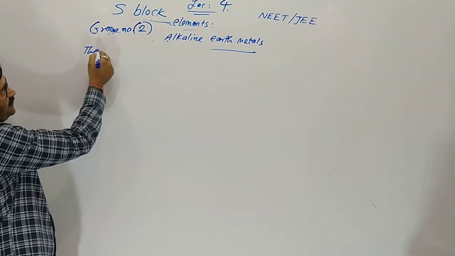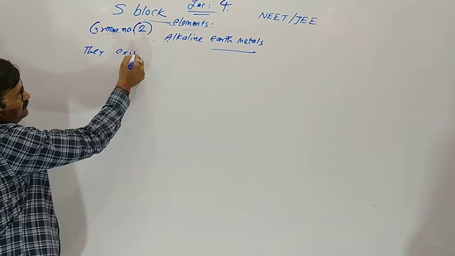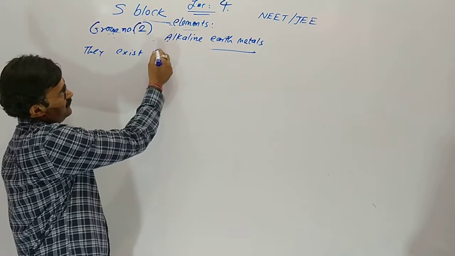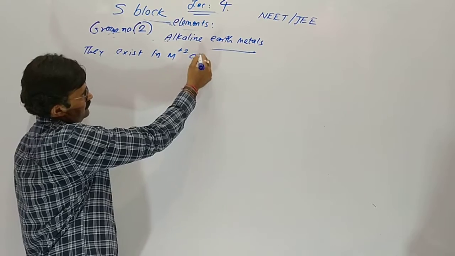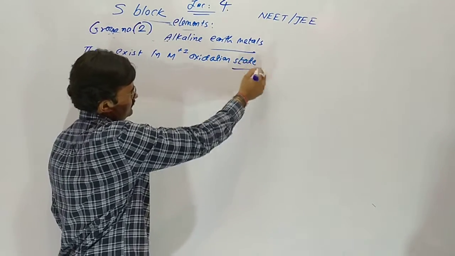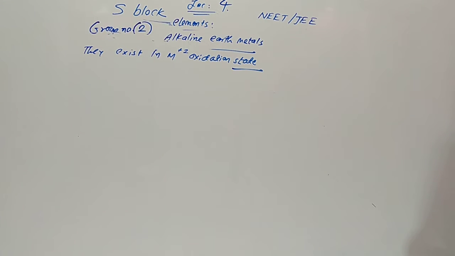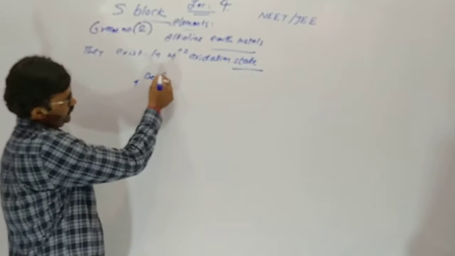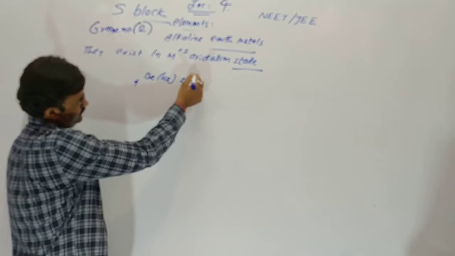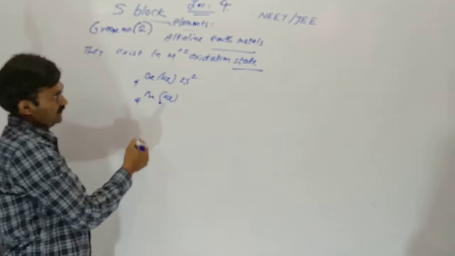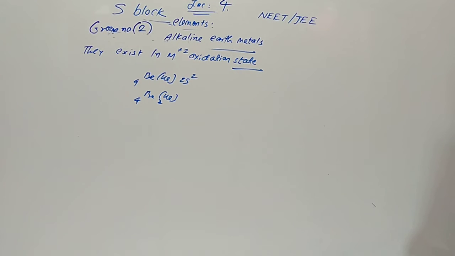They exist in M+2 oxidation state. Yes, sir. Why? The reason is that after removal of 2 electrons, it will have a helium-like configuration, which is inert.